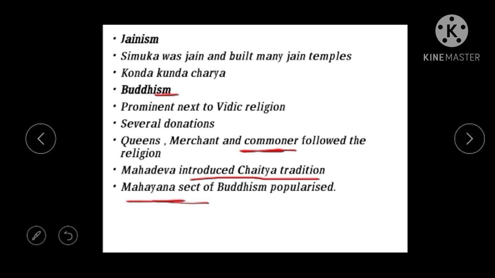Buddhism became very popular mainly because of Acharya Nagarjuna. We already dealt with Acharya Nagarjuna, who was a contemporary of Yagnasri, the works he wrote, and that he was in Nagarjuna Konda and Amaravati. All this we already dealt with previously.